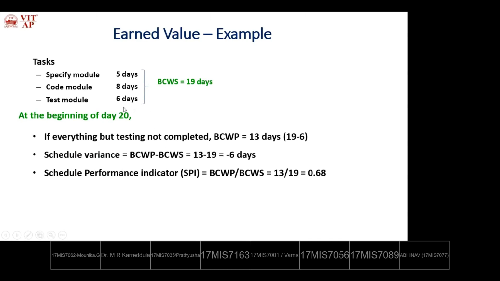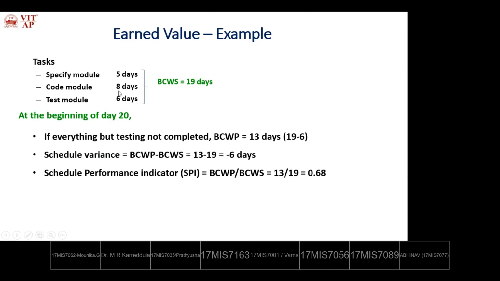So how many days are allotted for testing? 6 days. That we have to subtract from the planned. Okay, so that is BCWP, 13 days. Budgeted cost of work performed. So how many modules are given? Three modules are given. First module requires 5 days. Second module requires 8 days. Third module requires 6 days. How many are finished except the testing module? So the specification module and code module are finished.